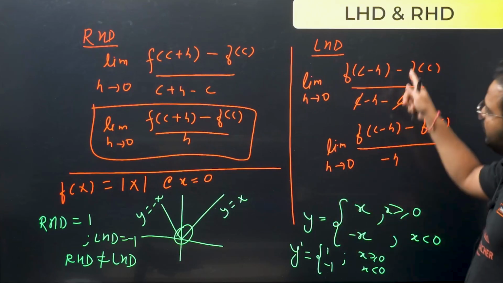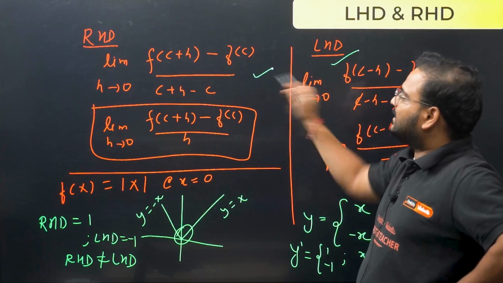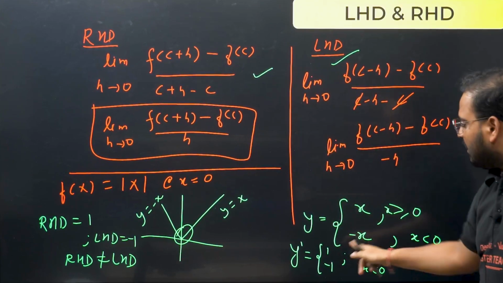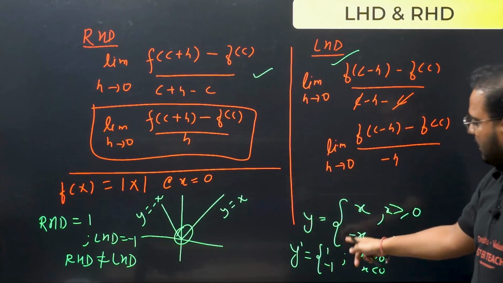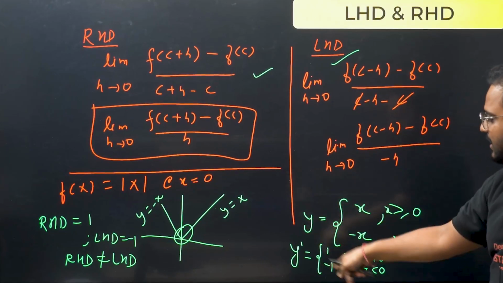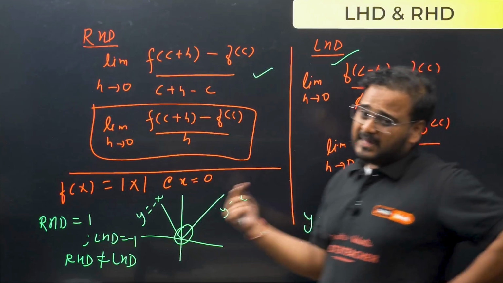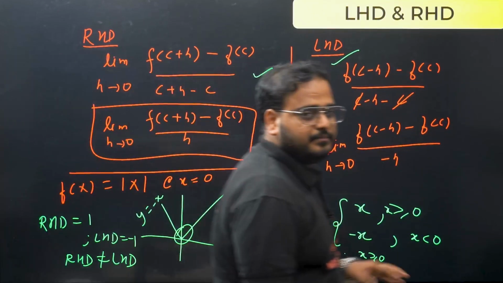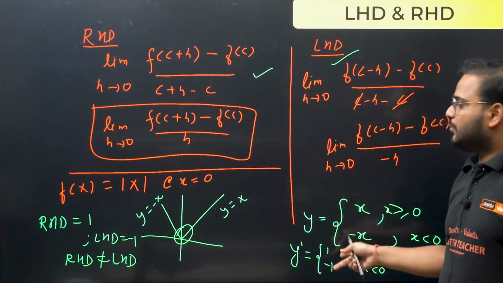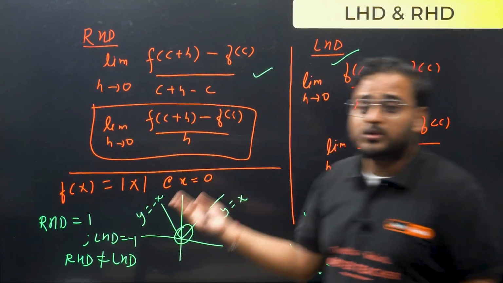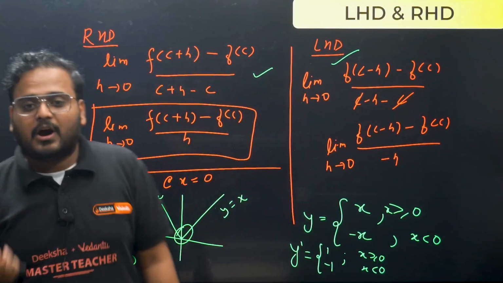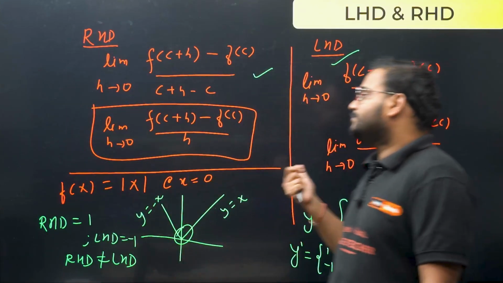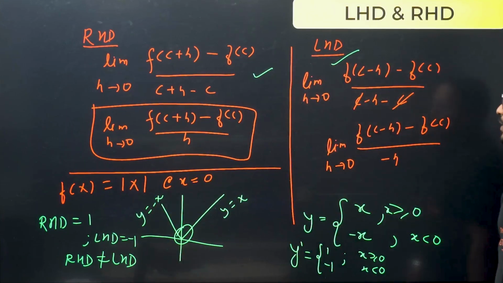So we didn't actually use the limit approach to find LHD and RHD. Directly we defined the function. We found the derivative of x as 1, this as -1, and the top part becomes RHD. This becomes LHD, and they are not equal. So usually in the questions we end up using this approach rather than the other. But yes, both approaches are very important. You have to know both, because when a question comes on differentiability, you have to know the approach. Okay, so I hope this is clear.